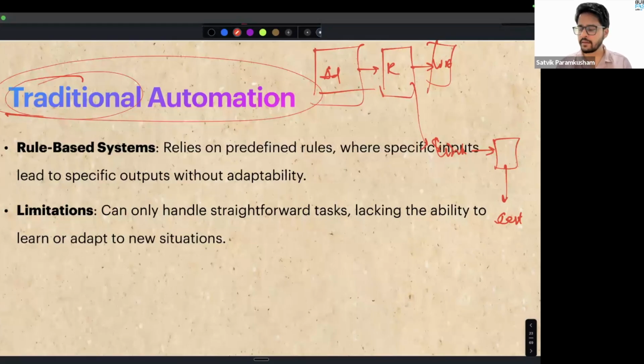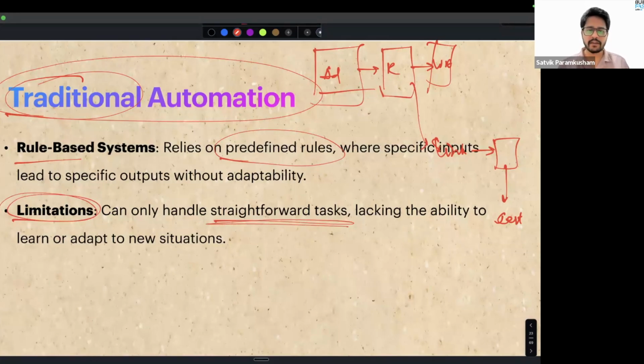But the problem with this automation is that it's always rule based. If you can define it, then only you can automate it. You can say, if this happens, then do that. If that happens, then do this, right? So this will also give a lot of limitation on what you can automate, right? Only straightforward tasks can be automated. Anything that is more complex or has nuance cannot be automated.